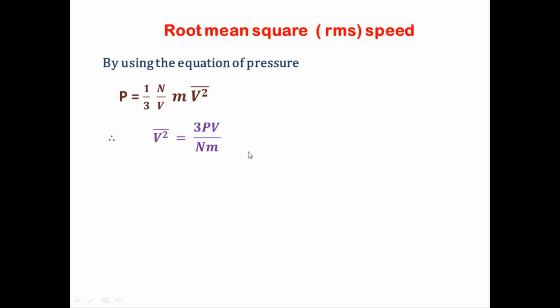By using the 1 mole ideal gas equation, we can determine the value of PV. This expression shows the mean square velocity of the gas molecule, which is 3PV divided by Nm.